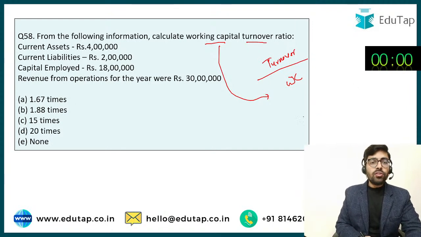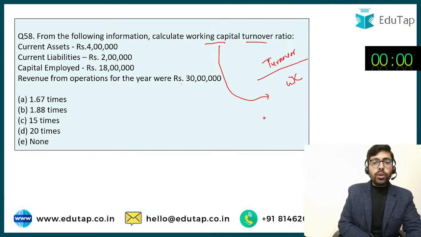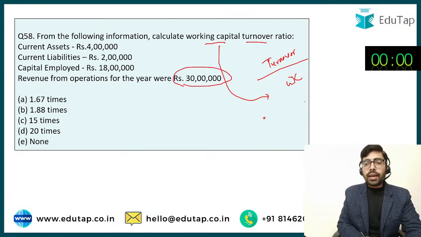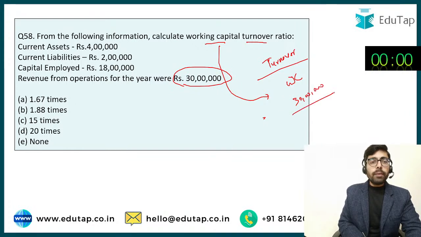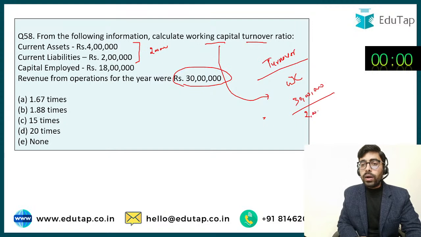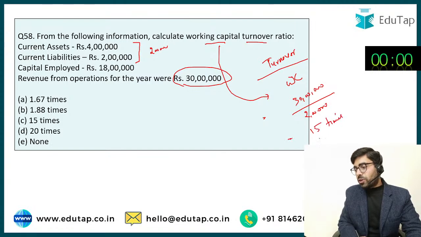I'm getting the answer as option number C. Let me try to solve this one. Turnover is given: revenue from operations was rupees 30 lakh. So 30 lakh is my turnover. Now what is my working capital? I told you yesterday that current assets minus current liabilities is my working capital. So 2 lakh is going to be my working capital. If I divide these two, 15 times is going to be the answer.